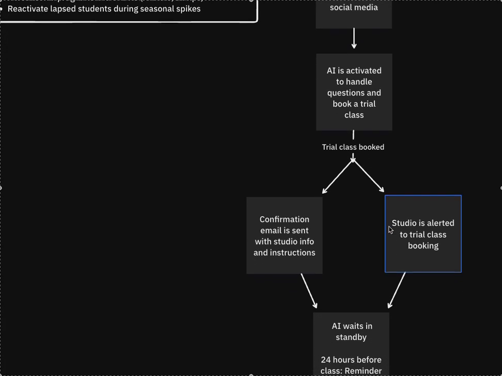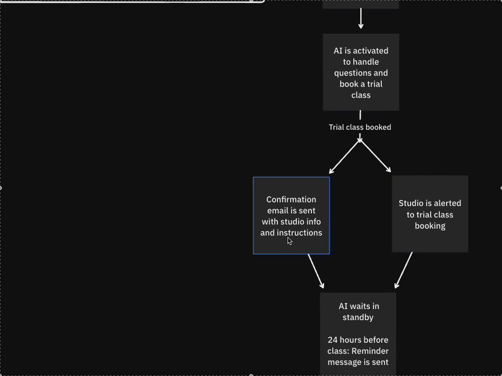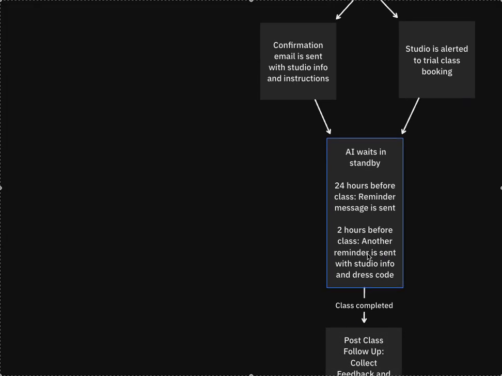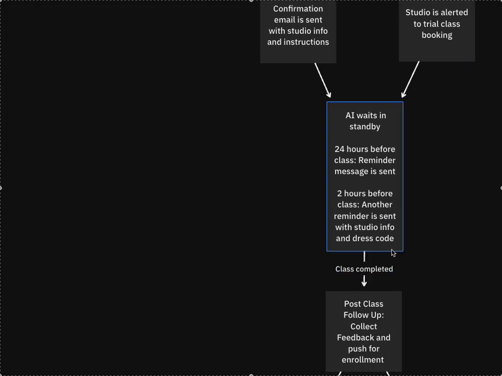Now, once the trial class is booked, a trial class confirmation will be sent via email with studio info and instructions. And of course, the studio is alerted to a new trial class booking. So AI will pretty much wait and stand by from that point to 24 hours before the trial class, and they'll send out a reminder message. And 2 hours before class, another reminder is sent with studio info and dress code.